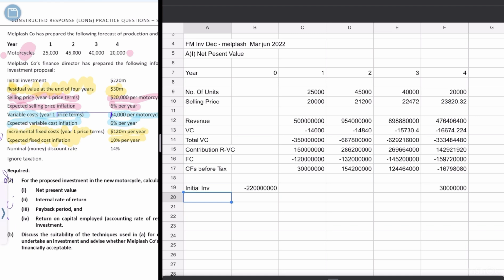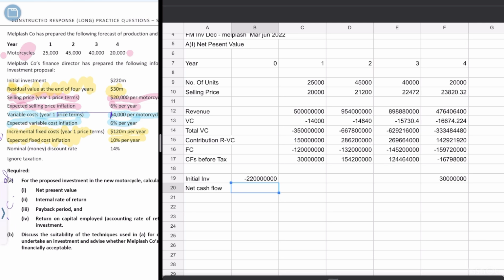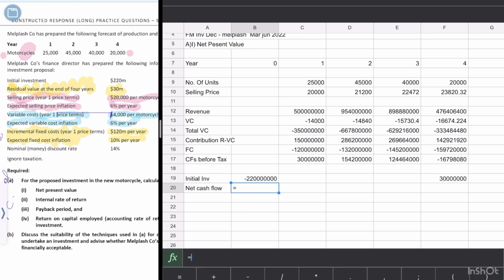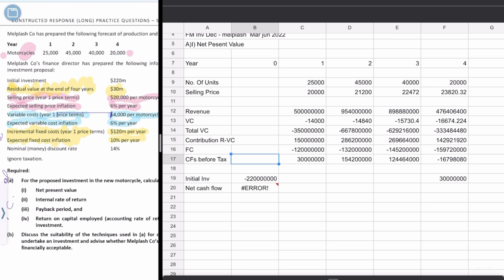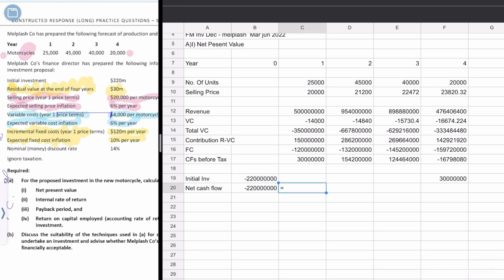Okay, so our net cash flow would be the cash flow before tax plus investment.